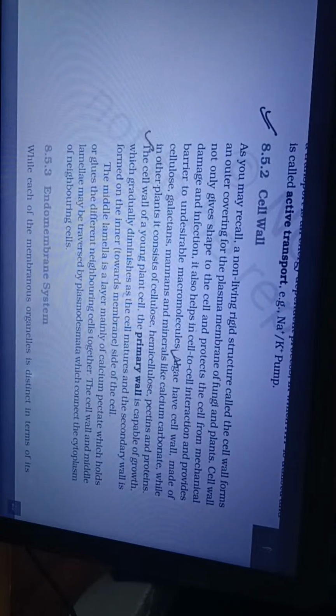In the cell wall of a young plant cell, the primary wall is capable of growth, which gradually diminishes as the cell matures and the secondary wall is formed on the inner side of the cell. The middle lamella is a layer mainly of calcium pectate, which holds or glues the different neighboring cells together. The cell wall and middle lamella may be traversed by plasmodesmata, which connect the cytoplasm of neighboring cells.